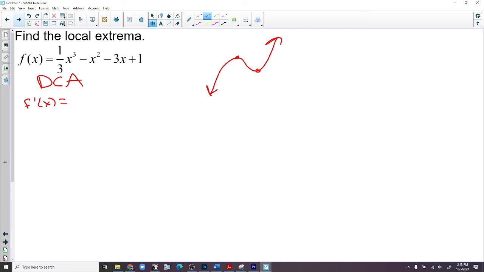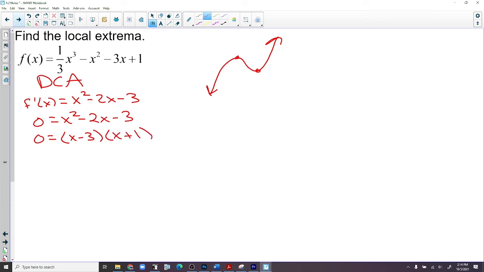We're going to take the derivative, and we're going to set it equal to 0. That's your mantra for this chapter and whenever you do derivatives. Take the derivative, set it equal to 0. Take the derivative, set it equal to 0. We do that a lot. That's why I had you factor stuff out. Remember me saying that? I said, hey, we've got to factor stuff out because we're going to see what makes derivatives 0 later. Well, here we are. x minus 3, x plus 1. So x equals negative 1, x equals 3.